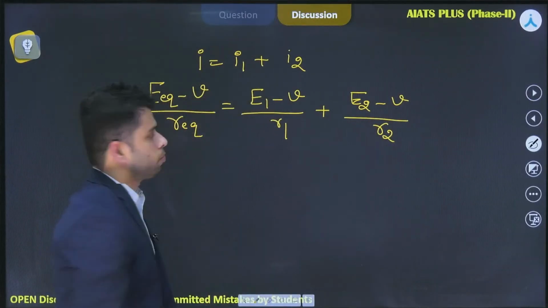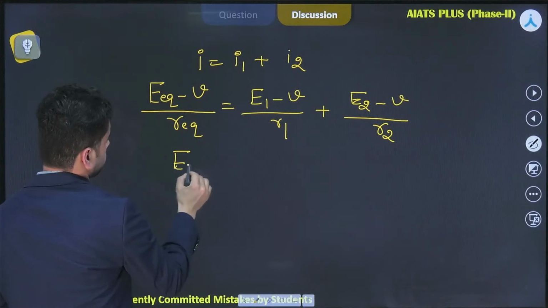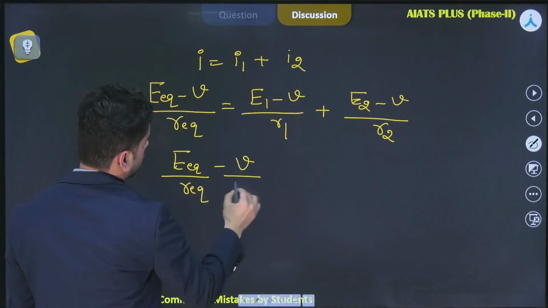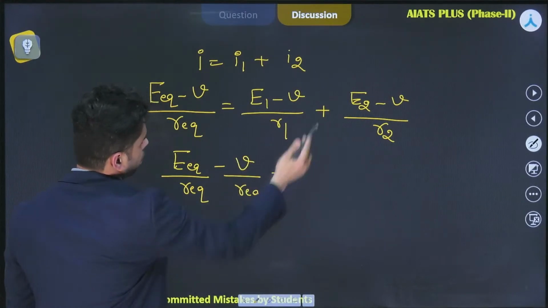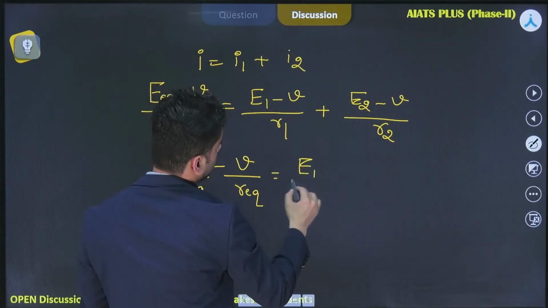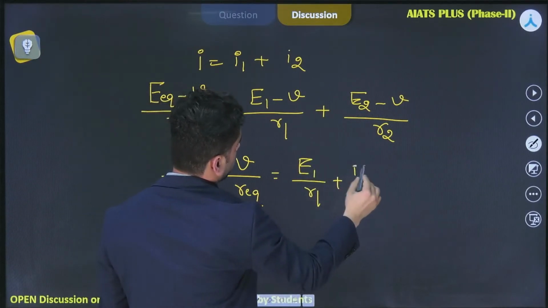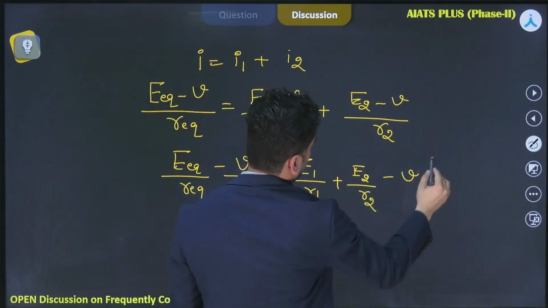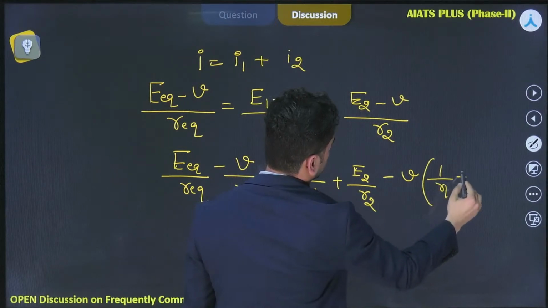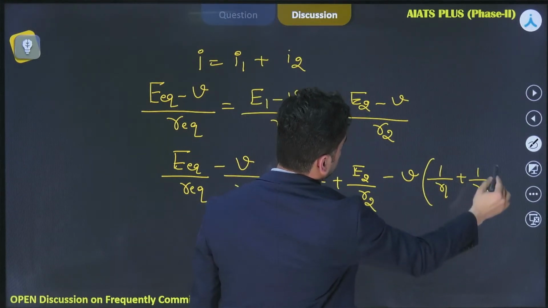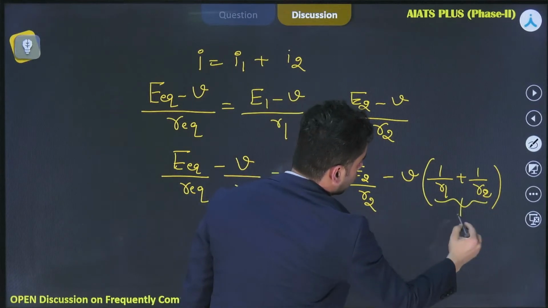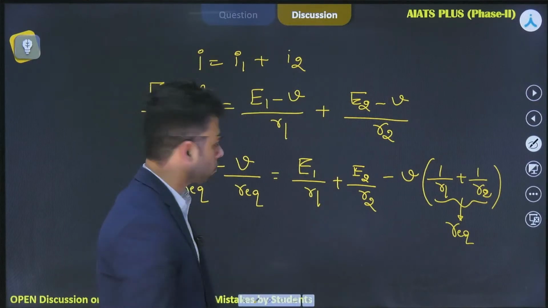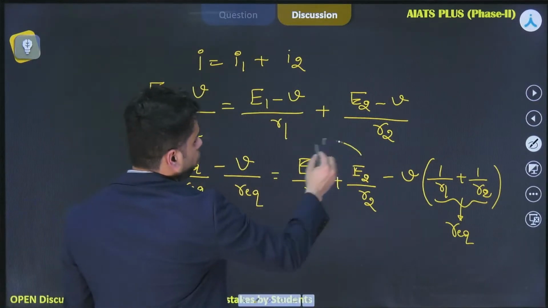Let us simplify the expression. So it will be equal to E equivalent by R equivalent minus V over R equivalent. If I rearrange this, it should be equal to E1 by R1 plus E2 by R2 minus V, I take as common, so it will be equal to 1 over R1 plus 1 over R2. So this is the formula for the equivalent internal resistance, and this is the formula for equivalent EMF.